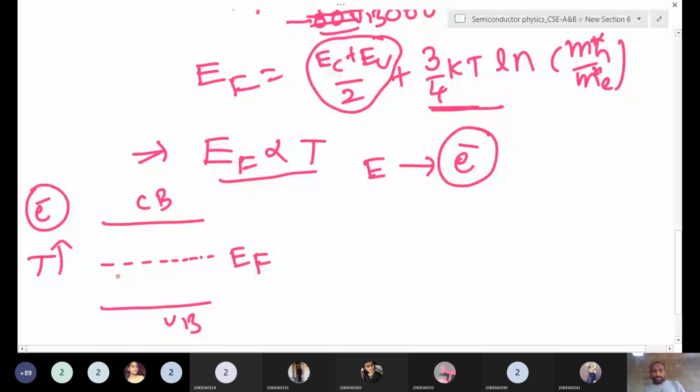If you increase the temperature and explain with respect to electrons, the Fermi level shifts upside. Same thing with holes: if you increase the temperature, holes are also created in the valence band. At that time, the number of holes available in the valence band increases, and the level shifts down.